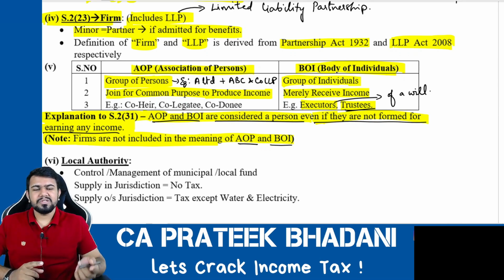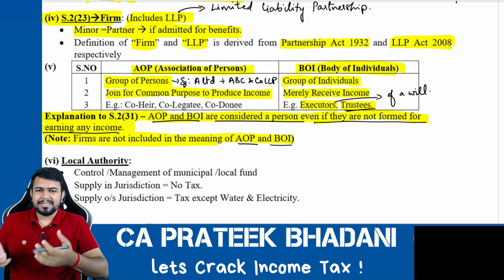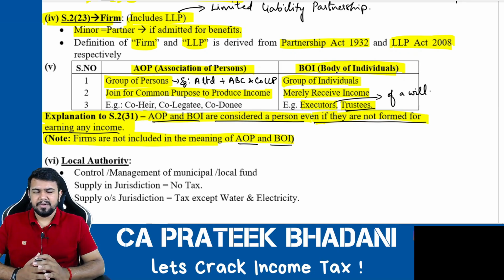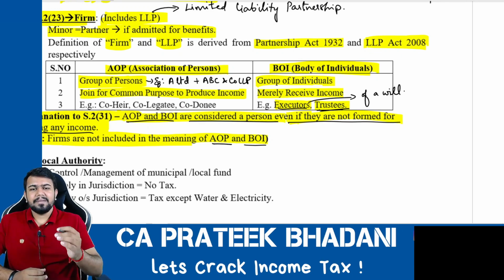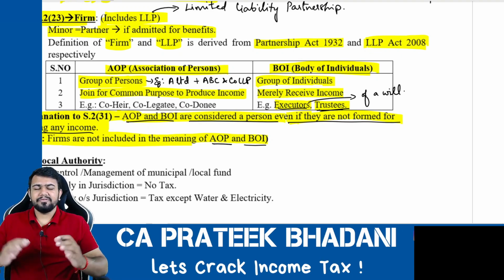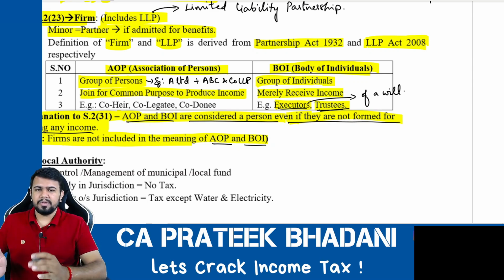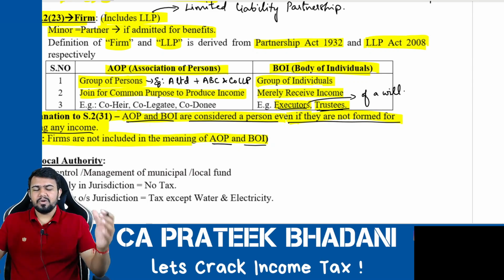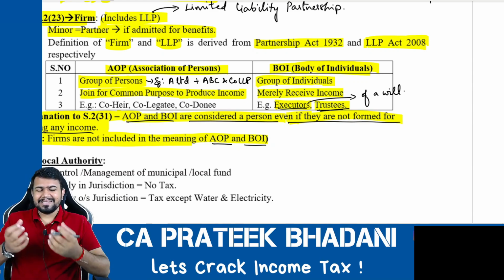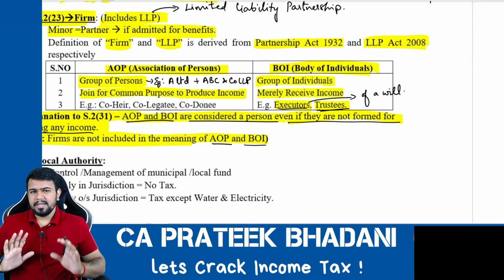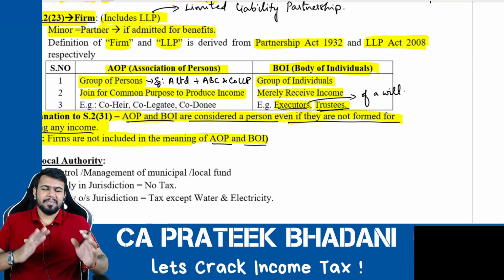The donees, the people who receive the help out of the trust. Hence, executors and trustees are both examples of body of individuals. If there is more than one executor or more than one trustee, then the group of them will be called body of individuals. They merely receive the income, but they cannot use it. The income is meant for somebody else.